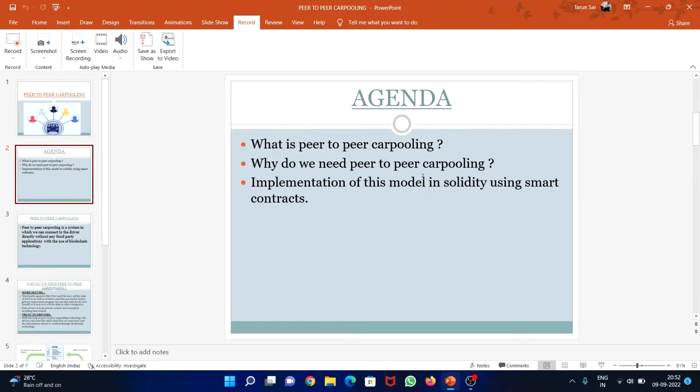In this carpooling, what we are going to do is share the amount among every person who is sitting in the car. This will be a benefit and a win-win situation for everyone, as the cost of maintaining a car will be reduced for the owner. Implementation of this model in Solidity using smart contracts: here we will see how we are going to implement this model using the Solidity language, which is based on object-oriented programming, and make a DApp through the XDC network.